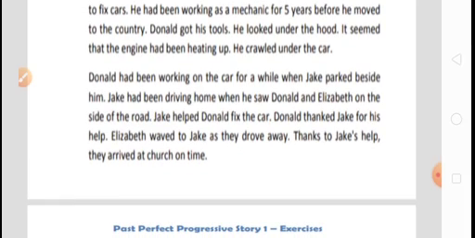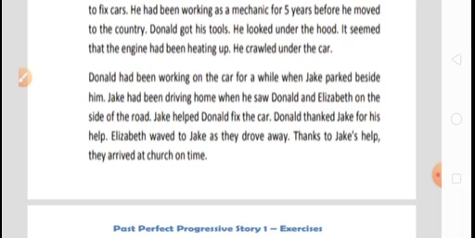So, we may say this is in past perfect continuous tense. Now, from the point of view of the story, Donald had been working as a mechanic for 5 years in the country, that means in his village. So, he had the experience to repair the car.